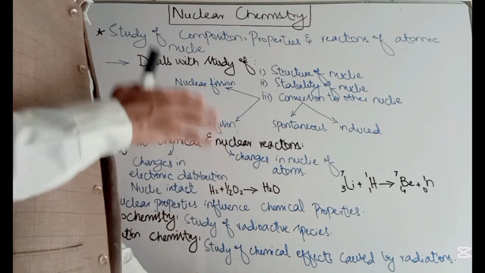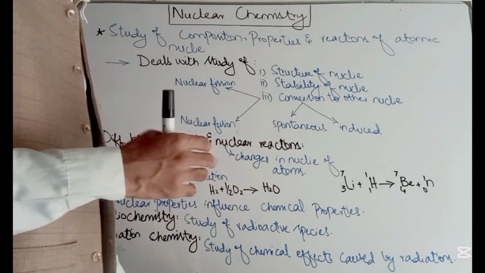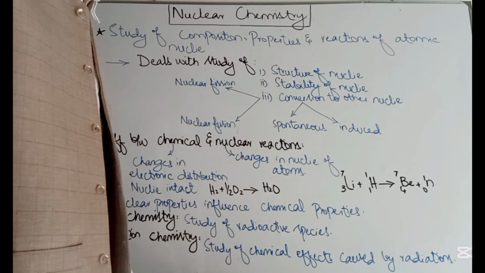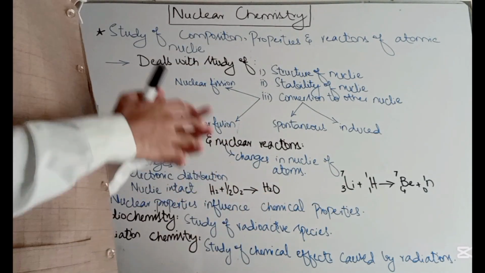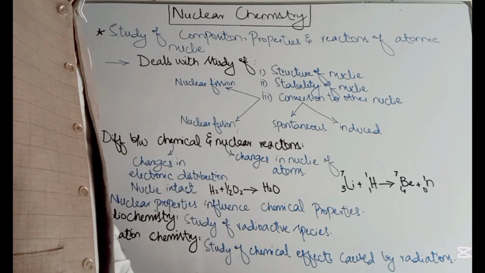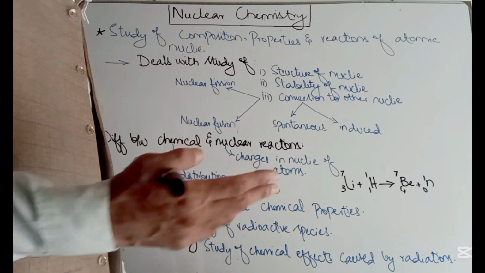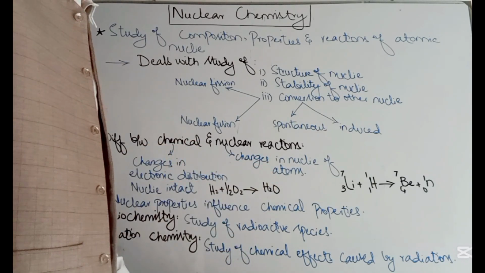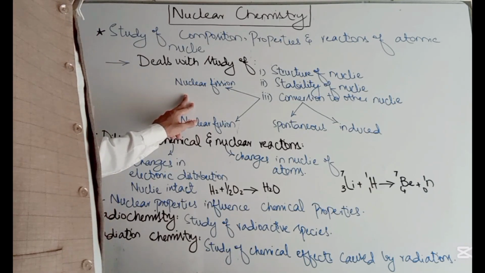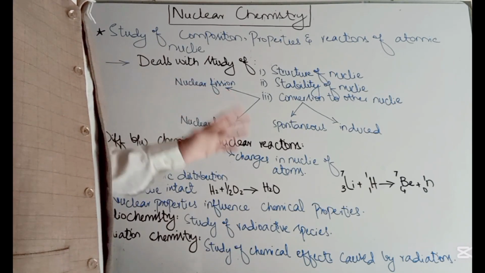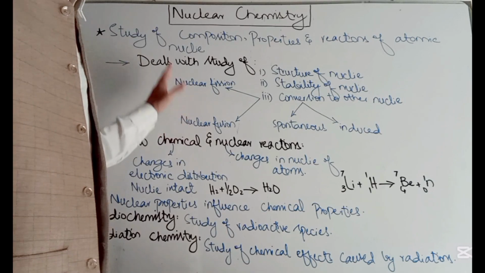There may also be induced nuclear transmutation. We bombard the nuclei of atoms with some radiations, and those nuclei become unstable and are converted into other nuclei or another element. That is basically known as induced transmutation. You have heard the names of nuclear fission and nuclear fusion, which also come under nuclear chemistry.